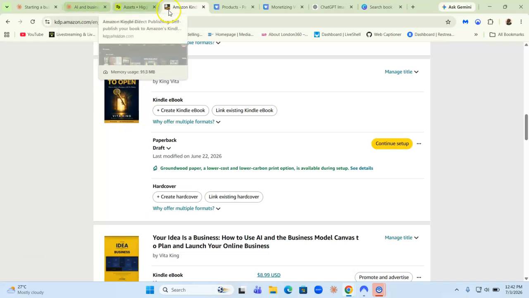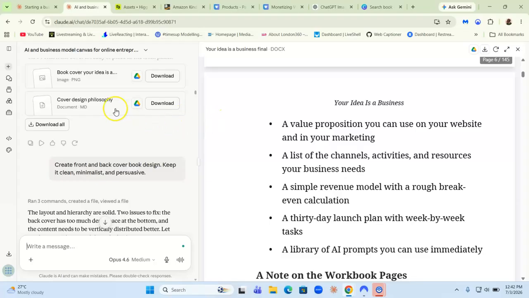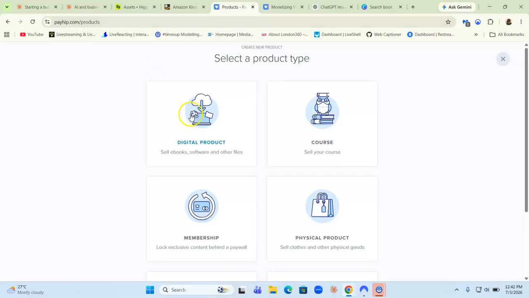So to avoid that, if you just want to publish the ebook, once Claude AI writes the entire book for you, just download the PDF, and then you can just go to payhip.com and upload it.